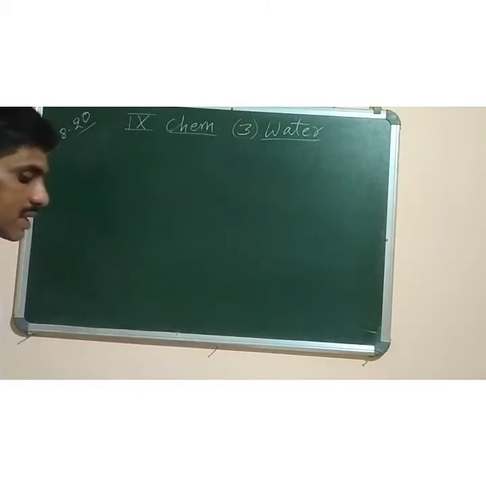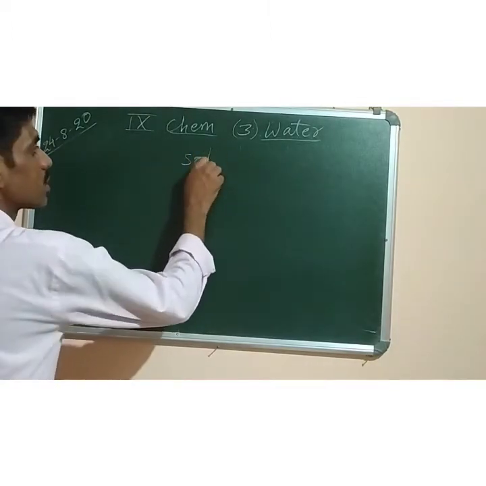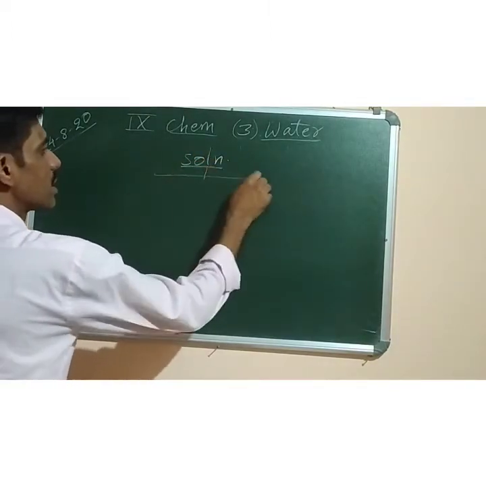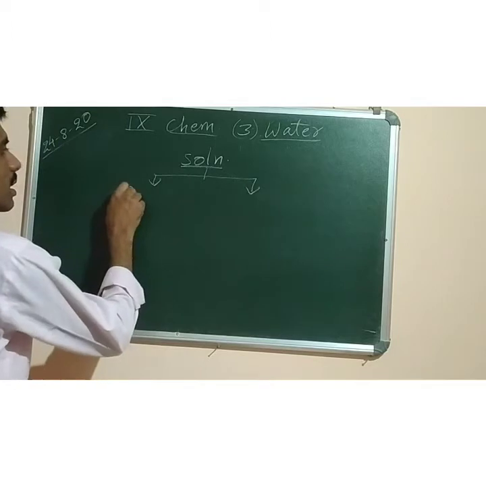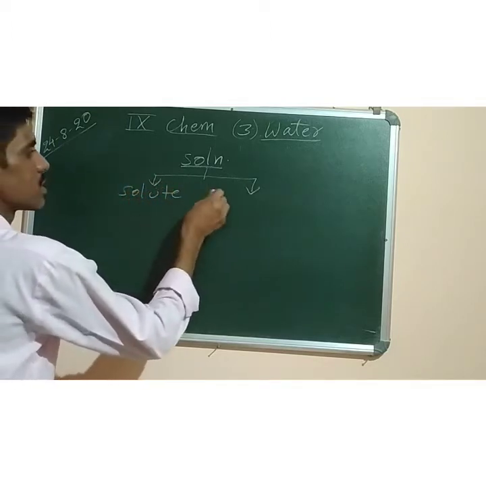So a solution has two parts, solute and solvent.